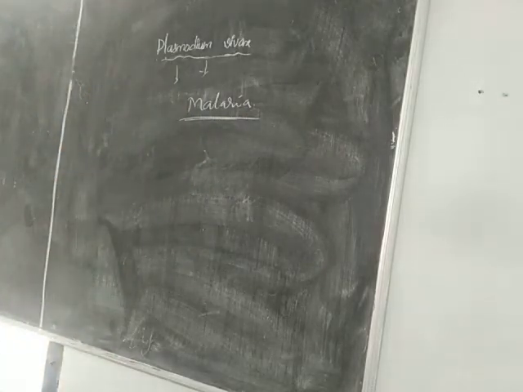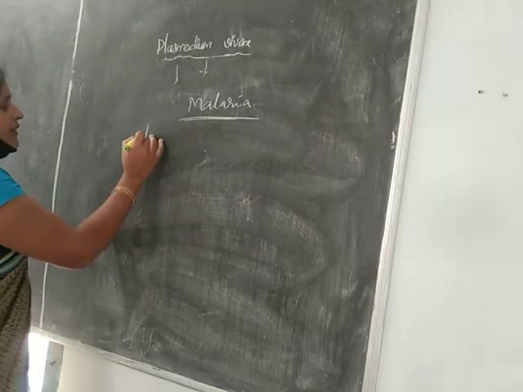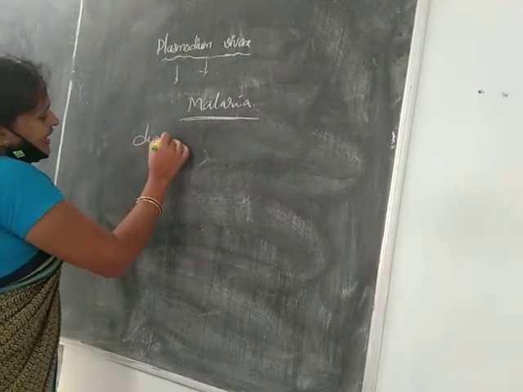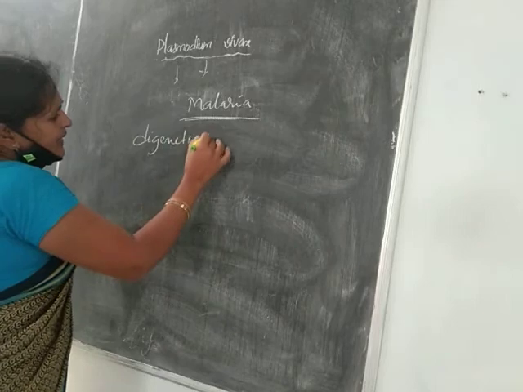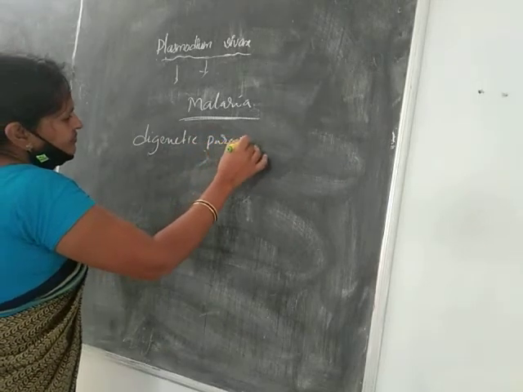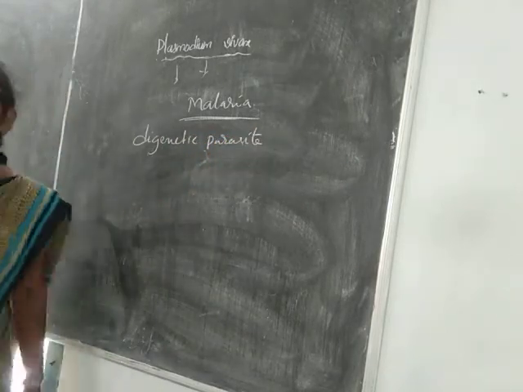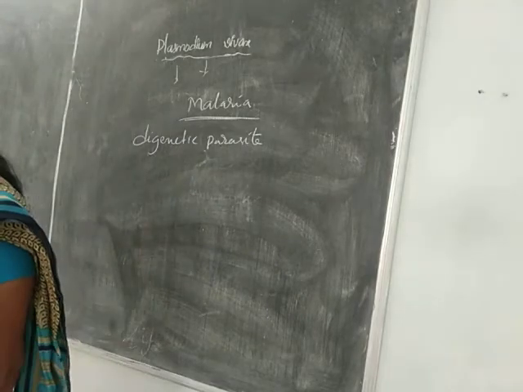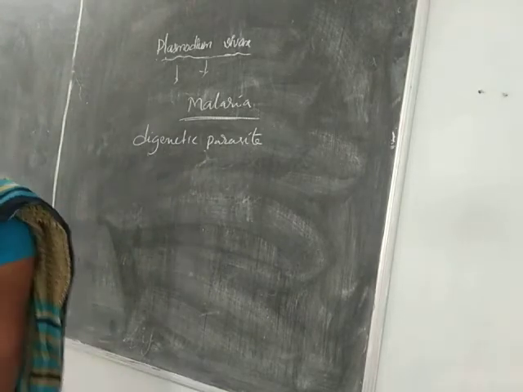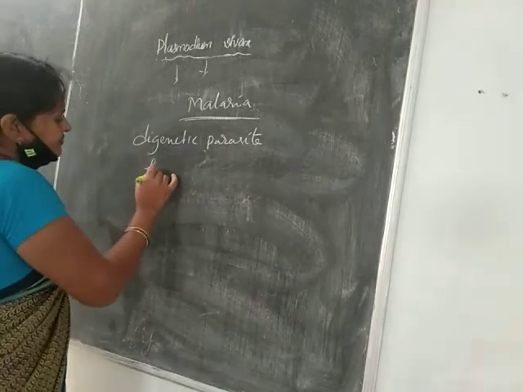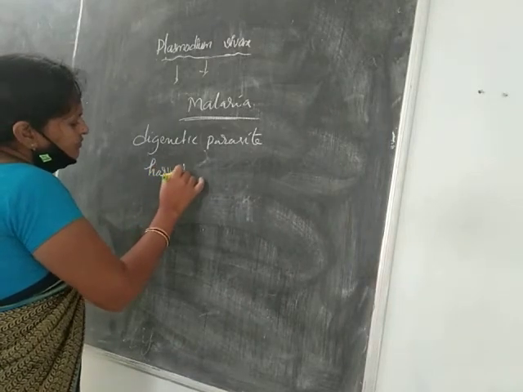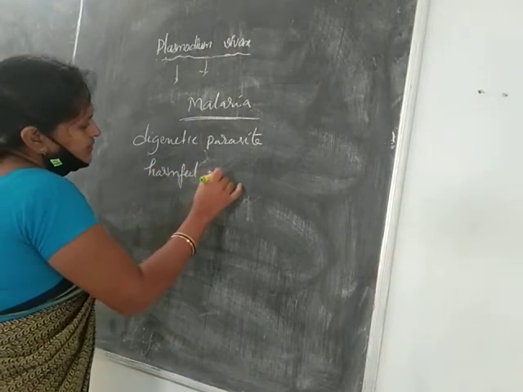It is a digenetic parasite, and it is a very harmful parasite to humans.